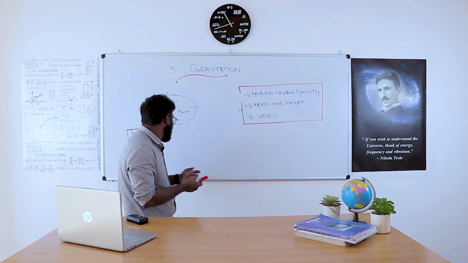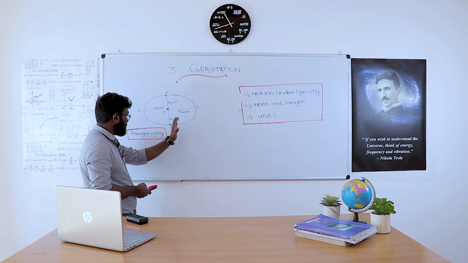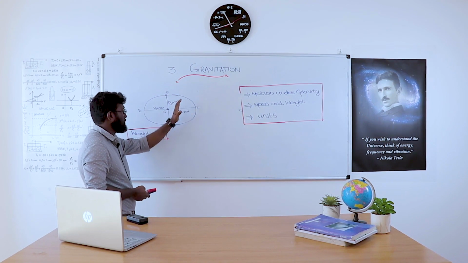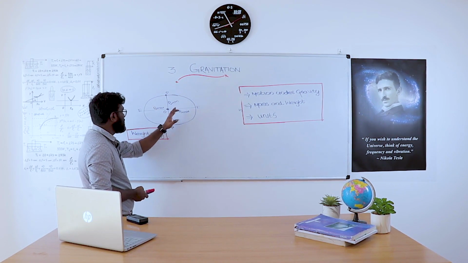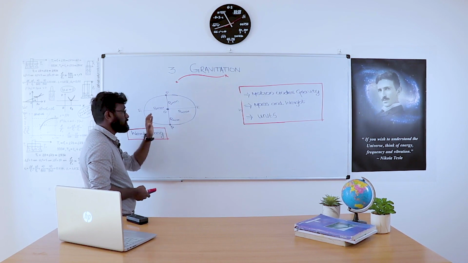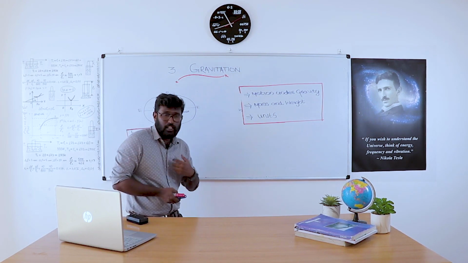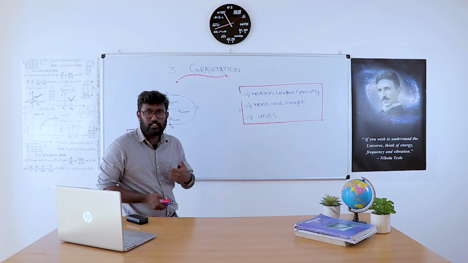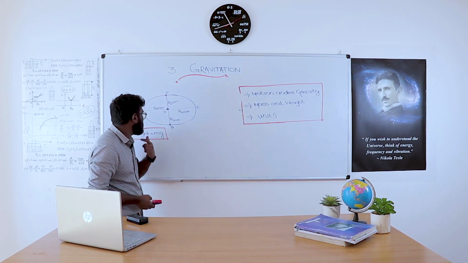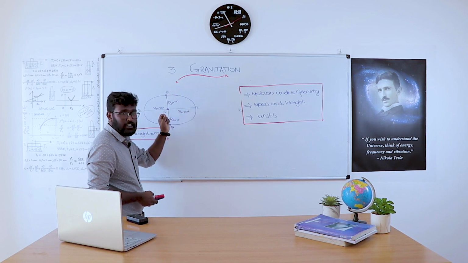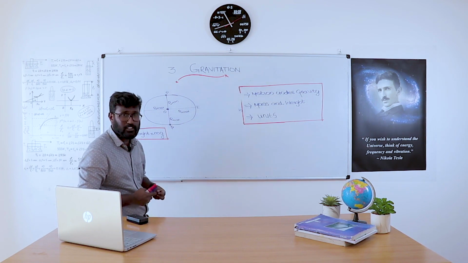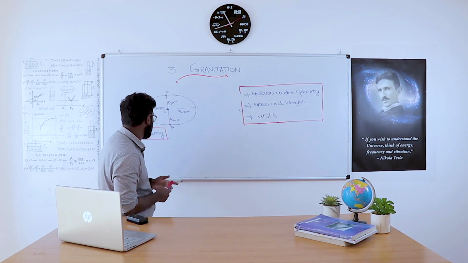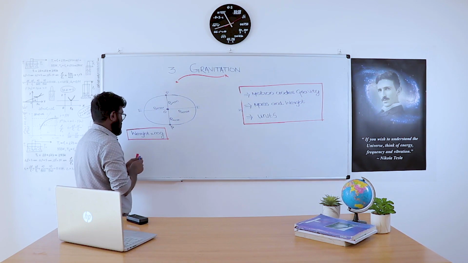For that we have to assume that Earth is a perfect geoid in shape, and this is the equator and these are the poles. As we all know, a single particle has a single radius, but here due to the peculiar shape of Earth, the radius is slightly varying. The radius is maximum at the equator and minimum at the poles. Okay, so weight is equal to mg.